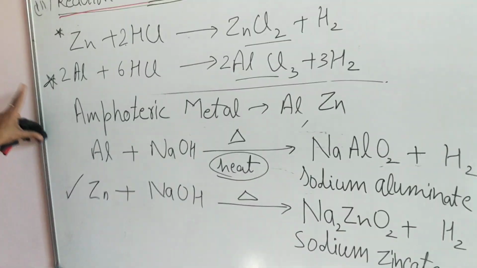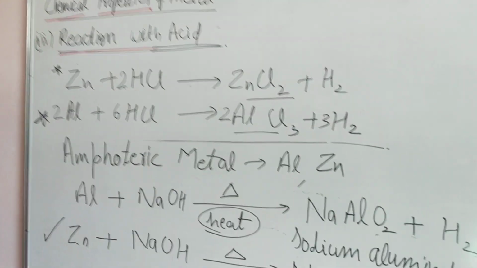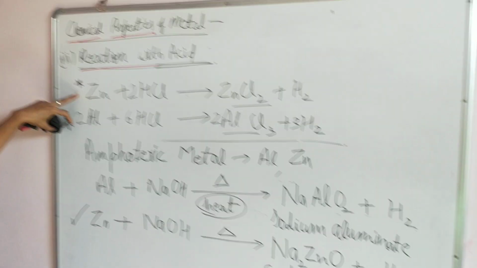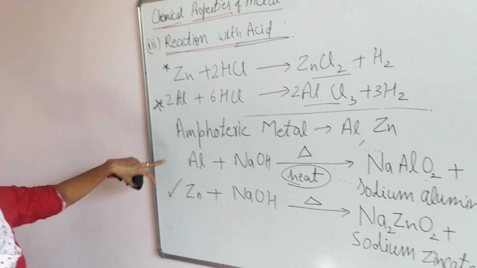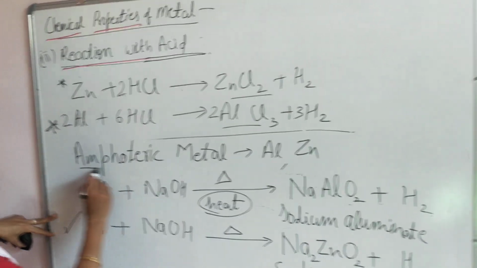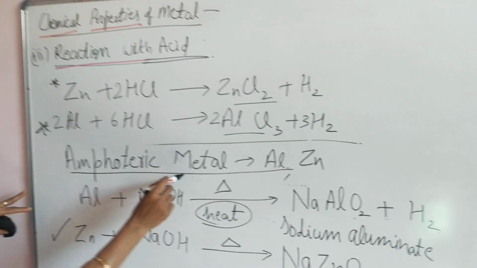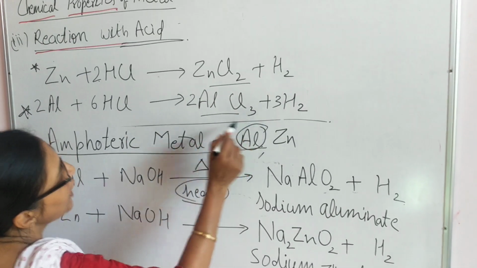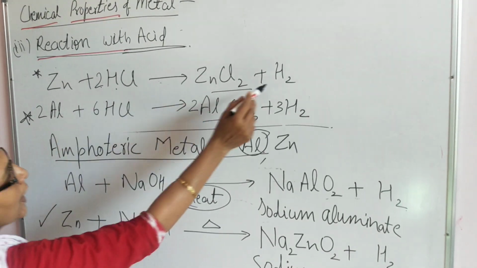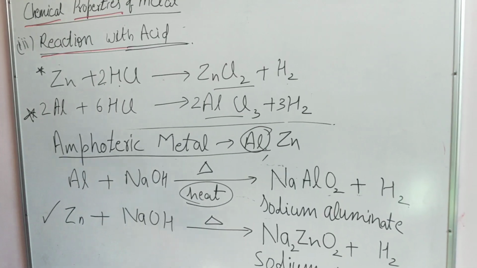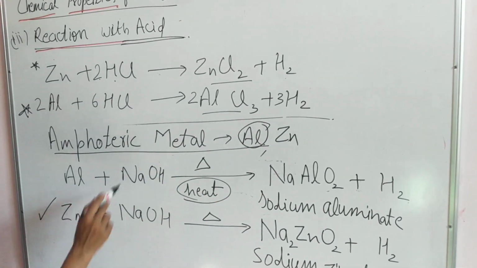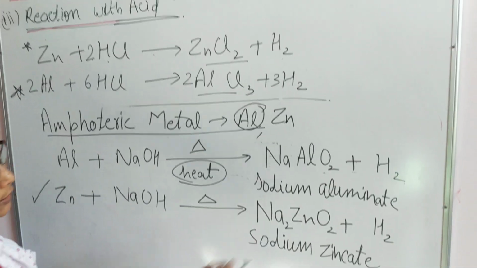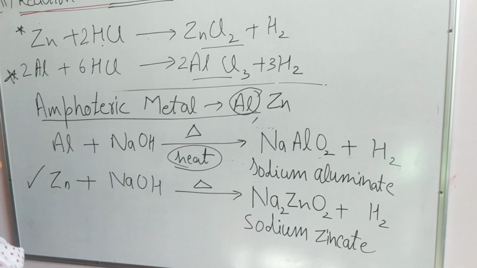Now, here this whole detail about aluminium metal and zinc metal. Even you can note down that amphoteric behavior of metal, aluminium and zinc. It means these metals are treated with acid and liberate hydrogen gas. These metals are treated with base but on heating and liberation of hydrogen gas.